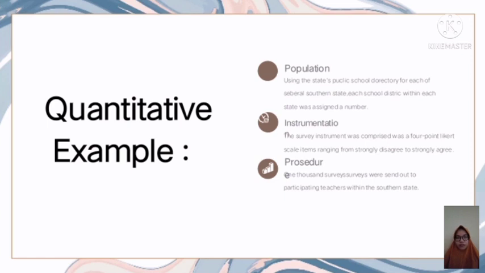If the principal approves the participation of his or her faculty in the research, the principal then distributes the survey instrument to teachers of reading. Teachers must complete the survey independently and return the self-addressed and stamped survey.